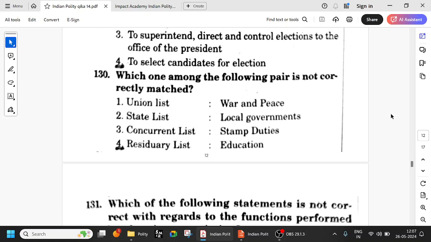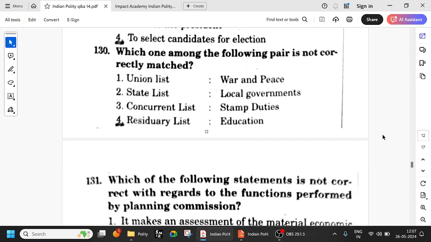So which one of the following pairs is not correctly matched? Union list, war and peace, yes. State list, local governments, yes. Concurrent list, stamp and duties. Education is under the concurrent list. Education, forests, weights and measures, all those things are under the concurrent list. That means both central and state can make laws.